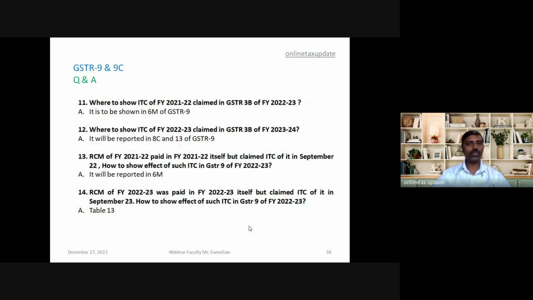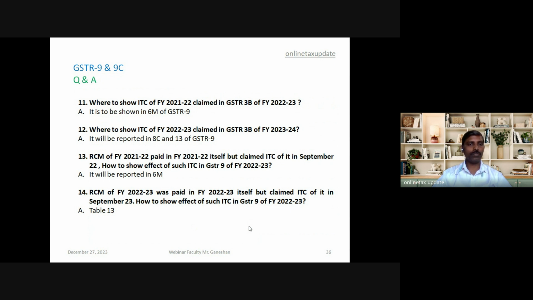11th question, where to show ITC of 21-22 claimed in 3B of 22-23. It will be shown in 6M of GSTR 9. 12th, where to show ITC of 22-23 claimed in 3B of 23-24. It will be reported in 8C and 13 of GSTR 9.